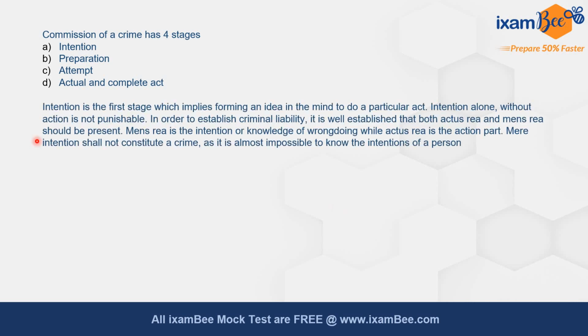So when we talk about intention, intention is the first stage which implies forming an idea in the mind to do a particular act. Intention alone without action is not punishable. Just because आपके दिमाग में कोई बात आ गई है, कोई offense या crime conduct करने का आपने सोचा है, that alone is not punishable. In order to establish criminal liability, it is well established that both actus reus and mens rea should be present.